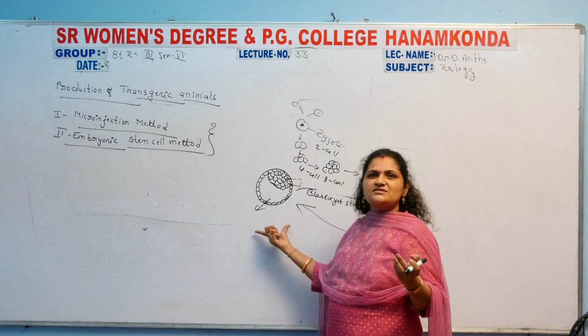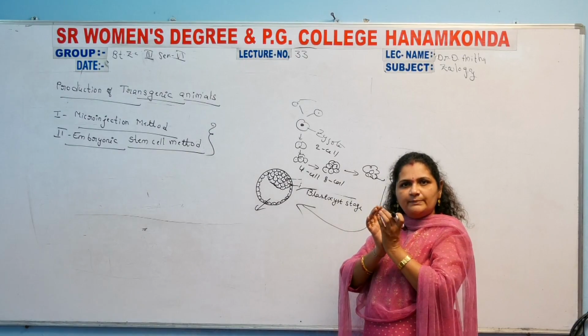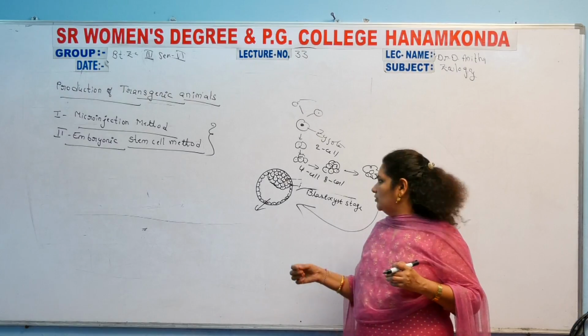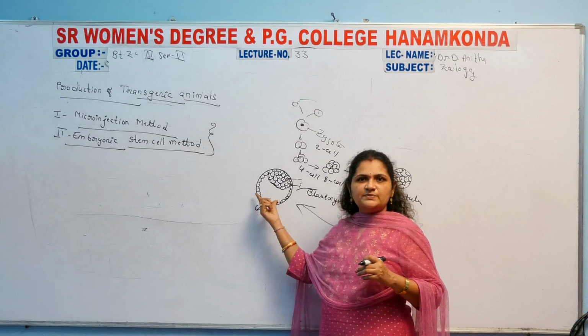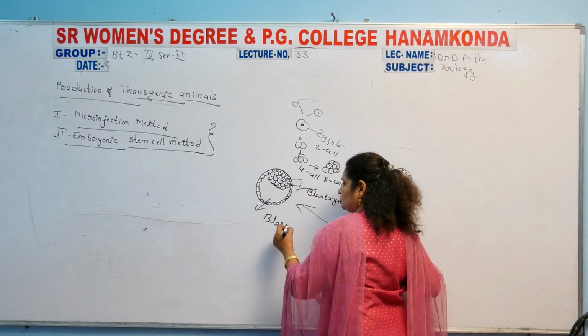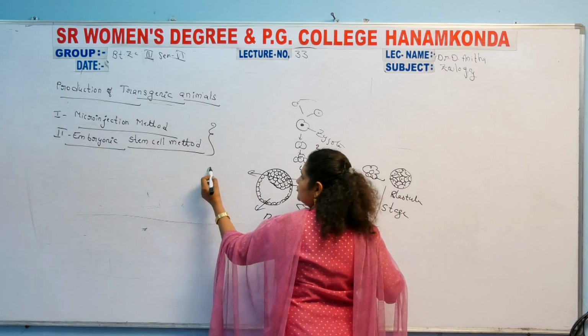In the blastocyst stage, all the cells move to a particular area and in the remaining area a greater space is formed. It is the blastocoel. Blastocoel, and these are the blastomeres.